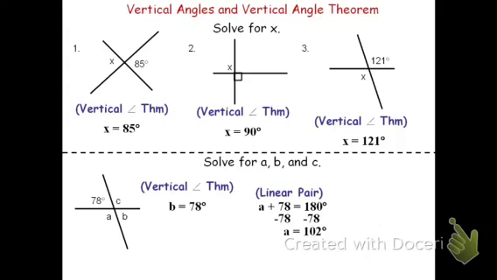There's actually a couple different ways we could approach this. We could say that C is a linear pair with the 78, or C is a linear pair with B. However, it's going to be easier just to say that A and C are vertical angles. If A and C are vertical angles, they're equal, because of vertical angle theorem. Substituting what we know, A is 102 degrees, which means so is angle C. Angle C, therefore, is 102 degrees also.